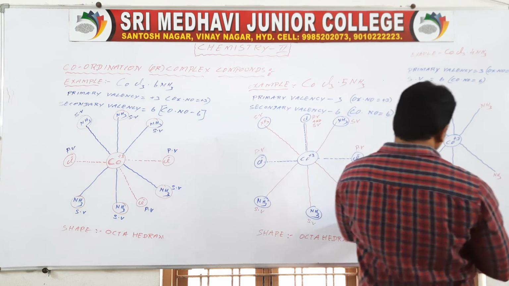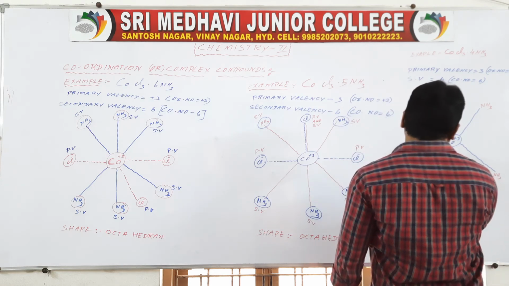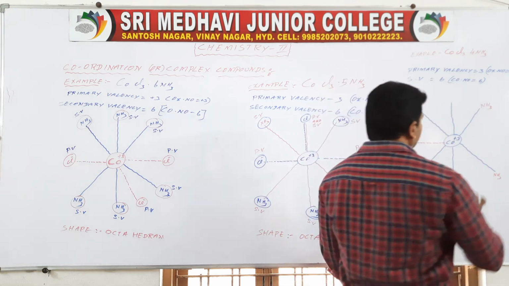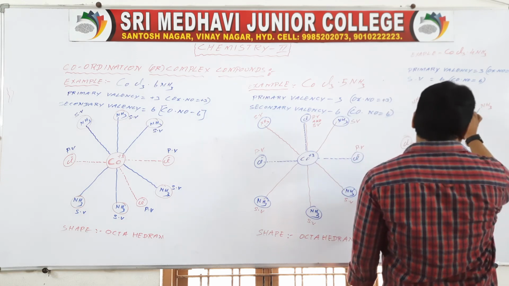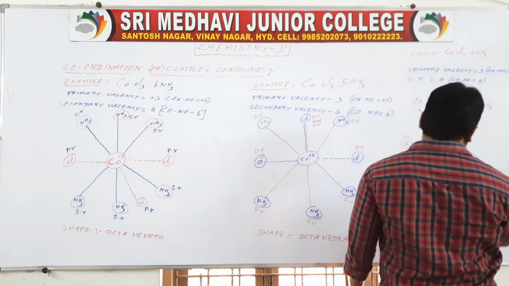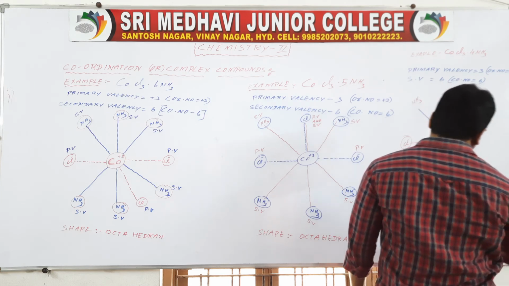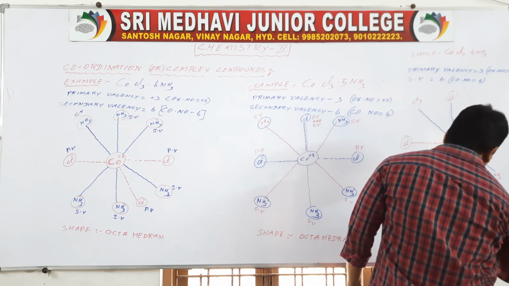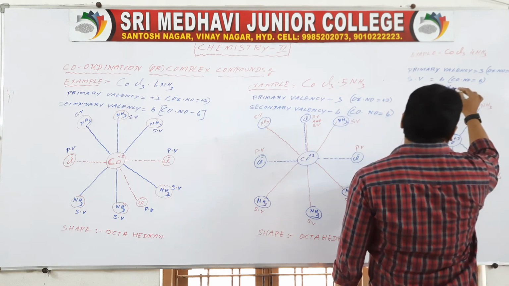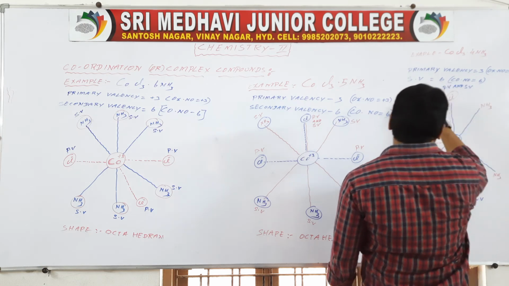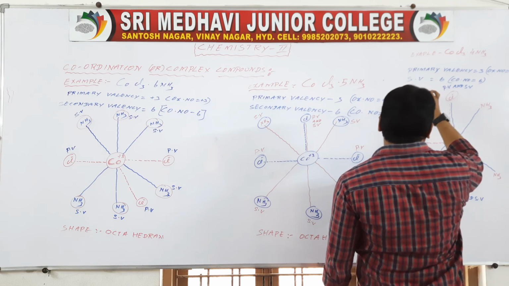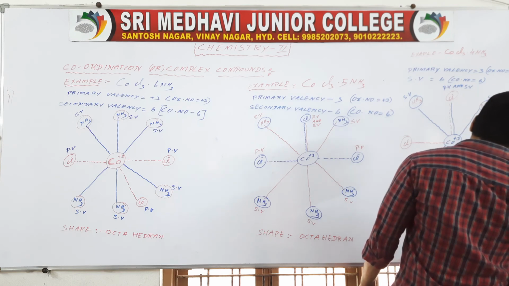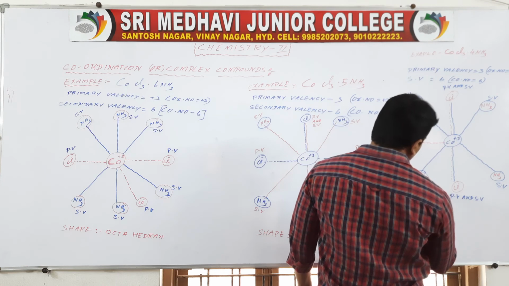Here 4 ammonias means 1 chlorine satisfies only primary valency, and 2 chlorines satisfy both primary valency and secondary valency. These are only secondary valency.